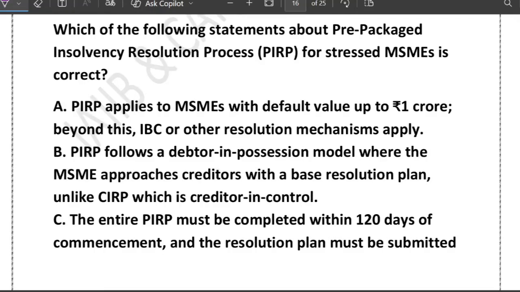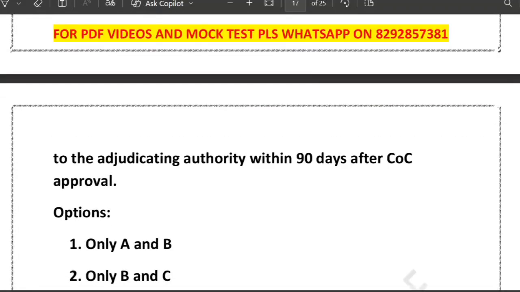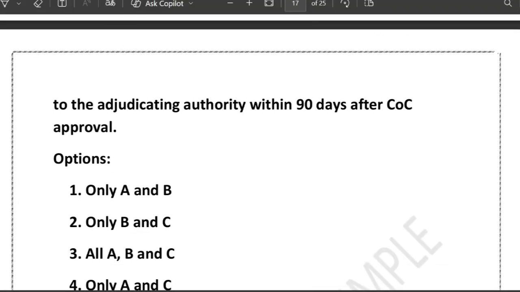This question is regarding the pre-packaged insolvency resolution process. Which statement about PIRP for stressed MSME is correct? That is what they are asking you. Option A says PIRP applies to MSME with default value up to 1 crore, and beyond this, IBC or other resolution mechanism applies. B says that PIRP follows the debtor in possession model, where the MSME approaches creditors with a base resolution plan. Option C says that the entire PIRP must be completed within 130 days of commencement and the resolution plan must be submitted. So which option do you think is correct? A and B, B and C, A, B and C, A and C.